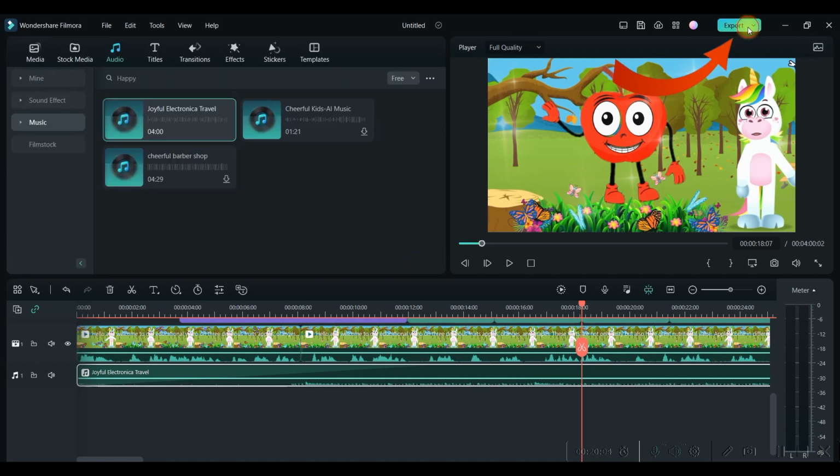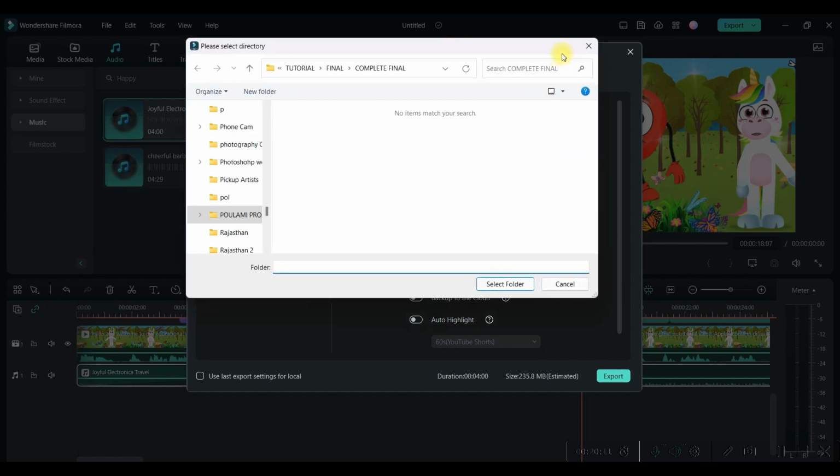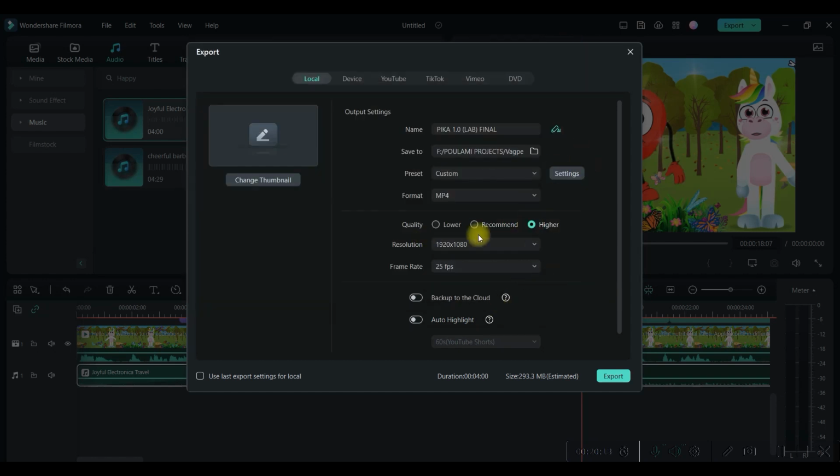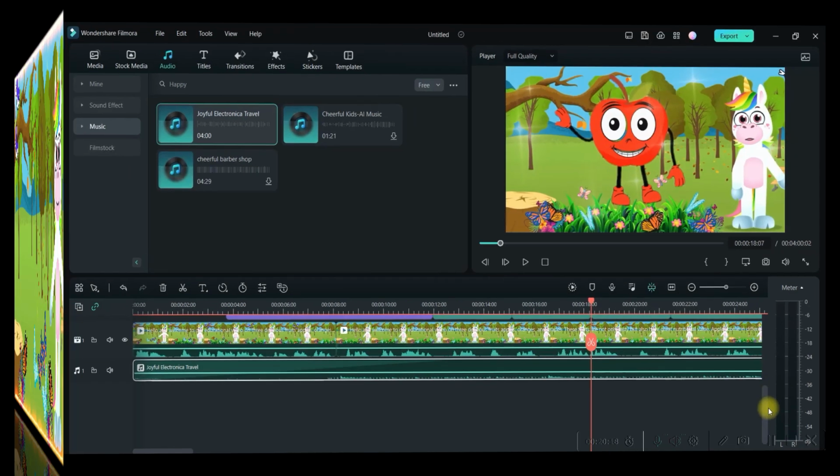And then once everything is done, go to this export button. You can change the name, select the directory where you want to save. Just select the high resolution or quality and then export it. And this is the final result.